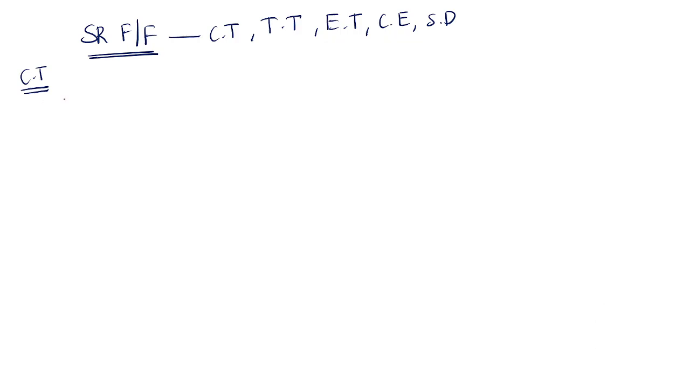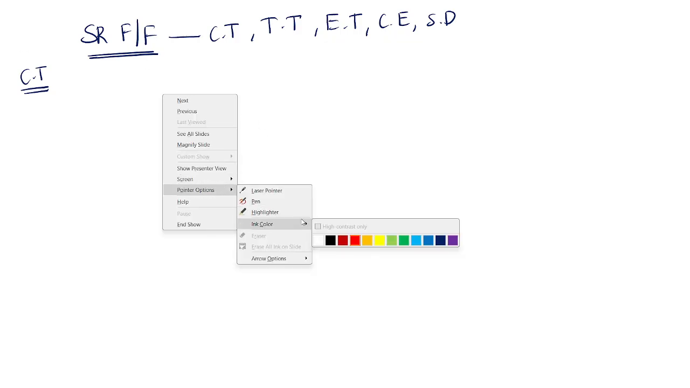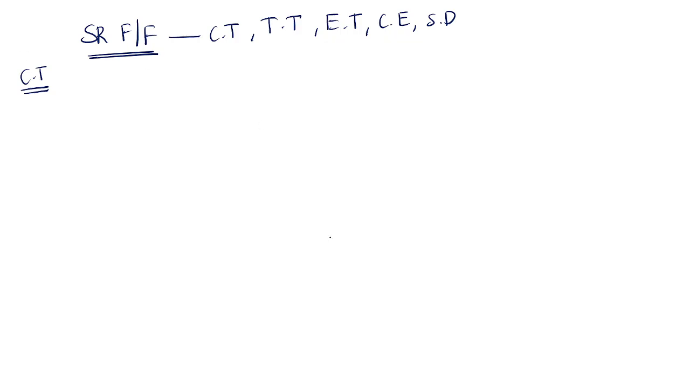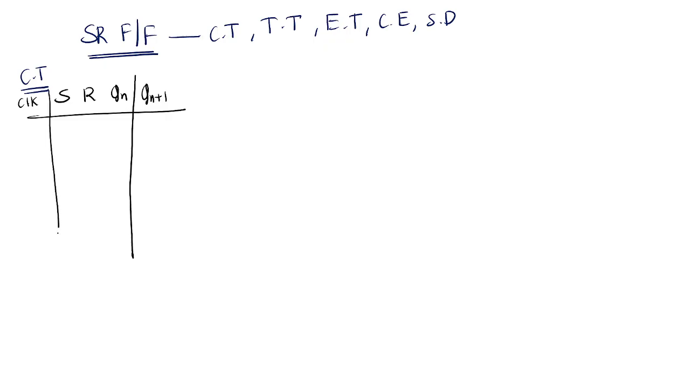So what is the characteristic table? Here we already saw the SR latch characteristic table, no? Previously we already saw S, R, Qn and next Qn plus 1. Here clock is also there. Clock means during the active transition of the clock. So like this, the active transition of the clock.